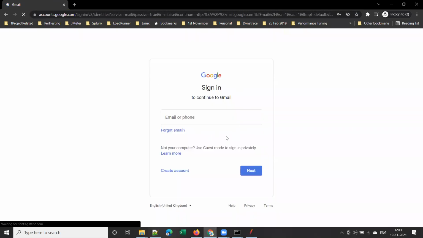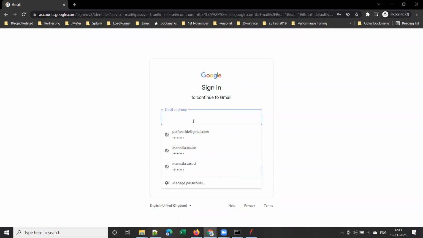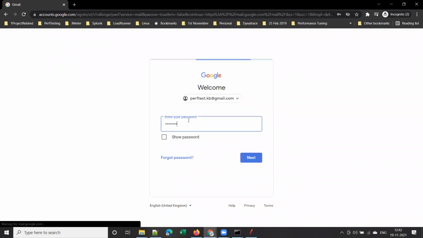So you get this page, right? Here you have to enter either your email ID or phone. Let me select my email ID and click on next. If this is a valid email address, the application should prompt me to enter the password. Yes or no? If it is a valid email address, it should ask me for a password.